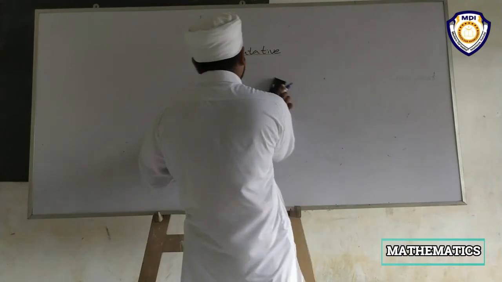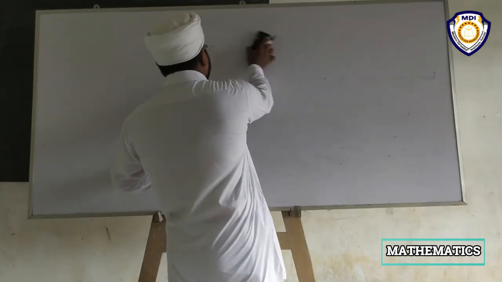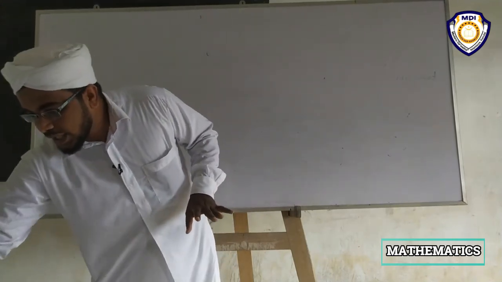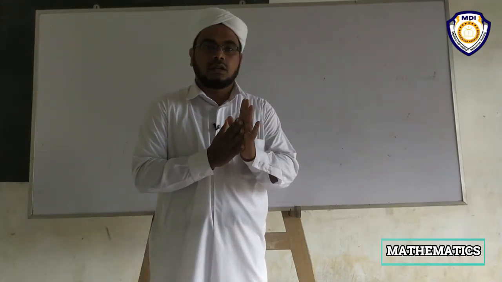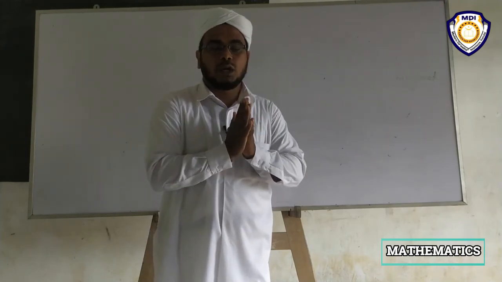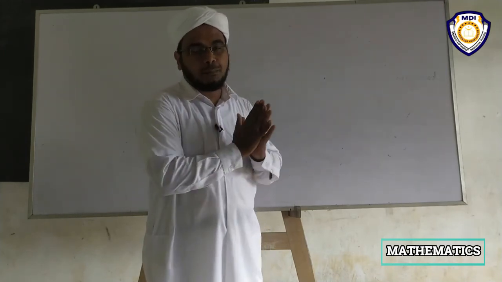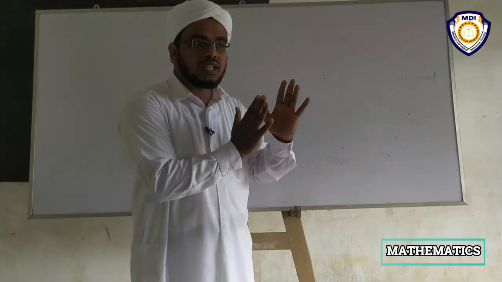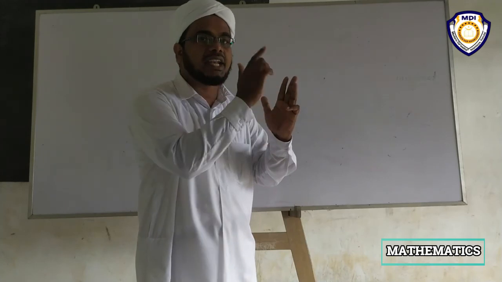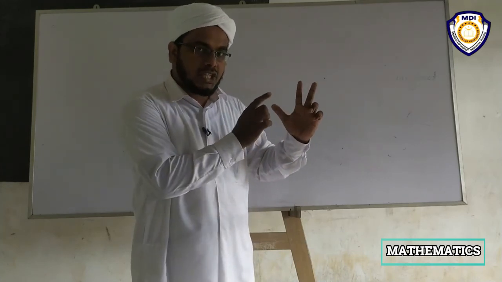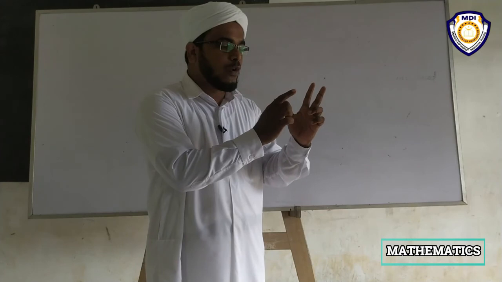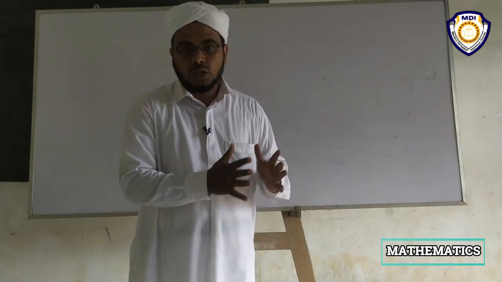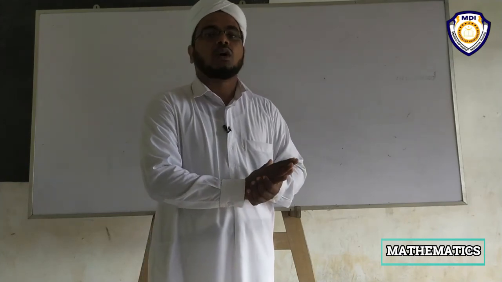So I can say in short, today we have discussed the second property of whole numbers, the commutative property. This commutative property holds true for the operation of addition and multiplication, but it does not hold true for the operation of division and subtraction. You have to write it down in your notebook and study it very well.